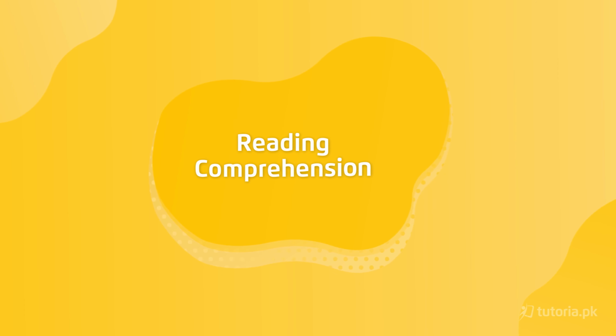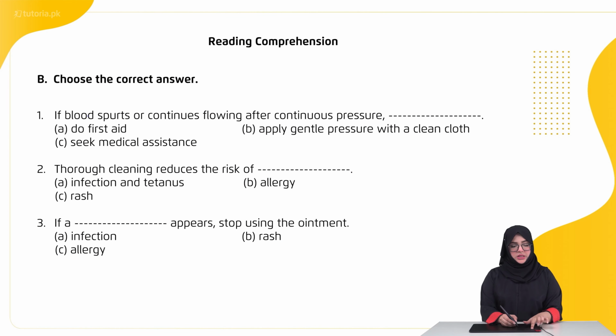Now we'll be talking about exercises related to reading comprehension. और पहले हम बात करेंगे choose the correct answers की. So first is, if blood spurts or continuous flowing after continuous pressure, dash.